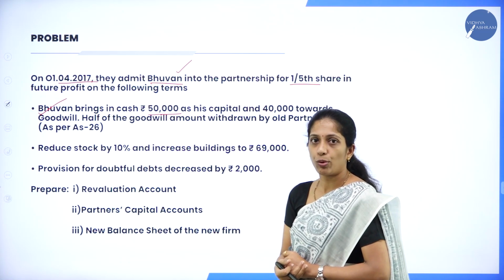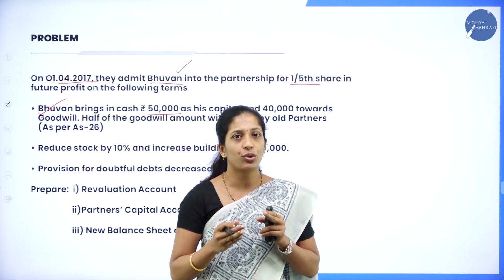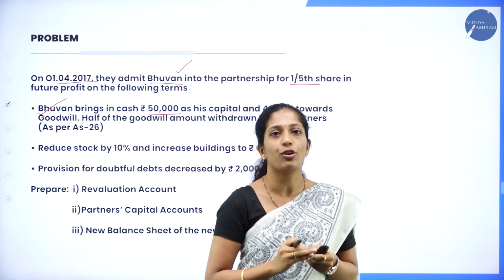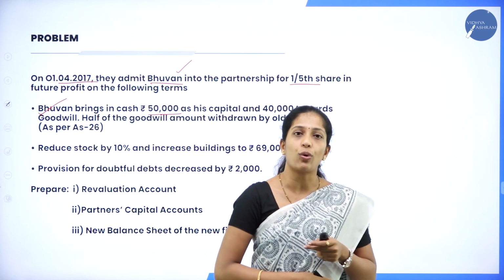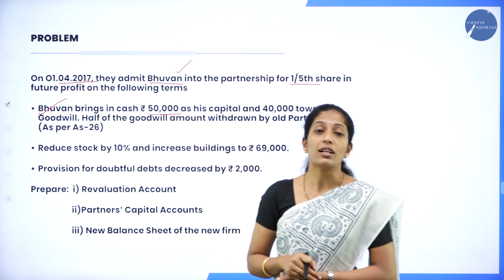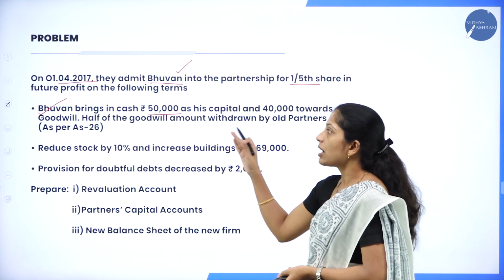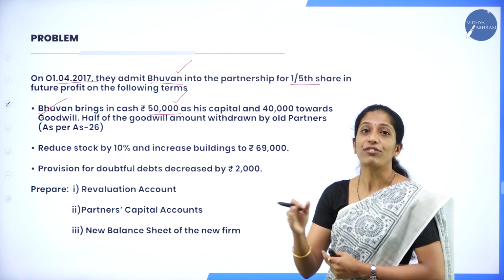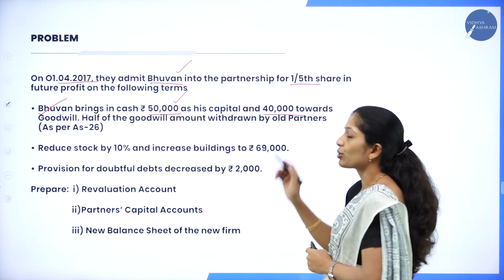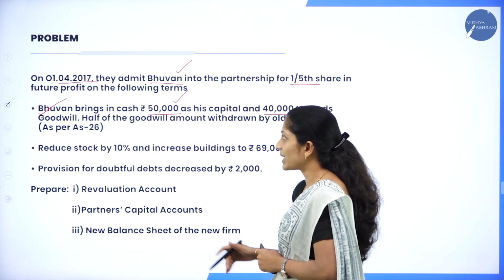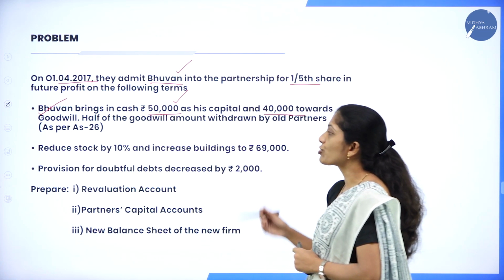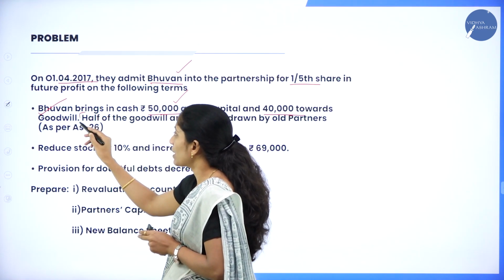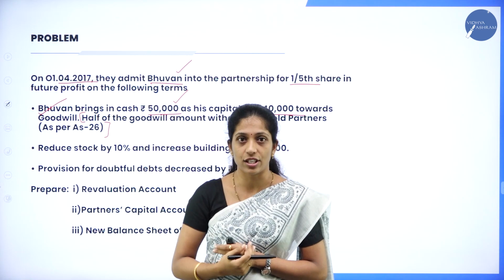Now, when a new partner Bhuvan enters into a partnership firm, as I told you, he will bring capital. Along with that, some extra amount will be brought by the new partner in order to compensate the old partners. That amount is called goodwill or premium for goodwill. Here also, Bhuvan has brought 50,000 as cash in the form of capital and 40,000 towards goodwill. One more new adjustment is that half of the goodwill amount is withdrawn by the old partners. Now here you have to remember, this is a new adjustment. We have not solved a problem on this adjustment before.